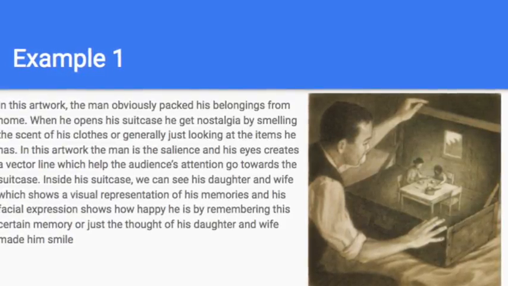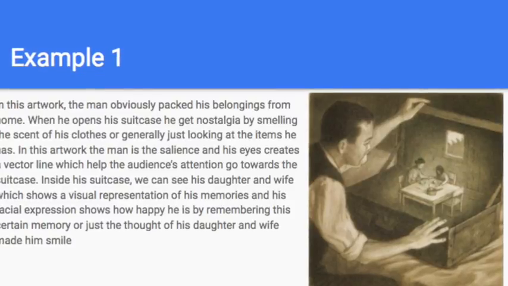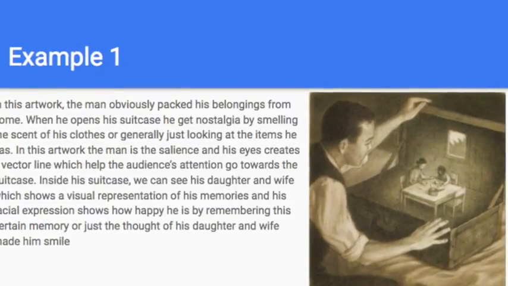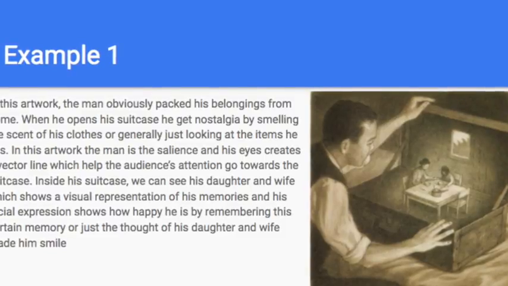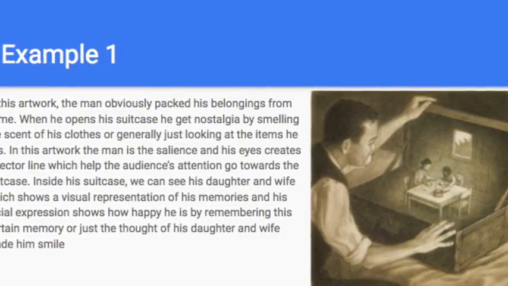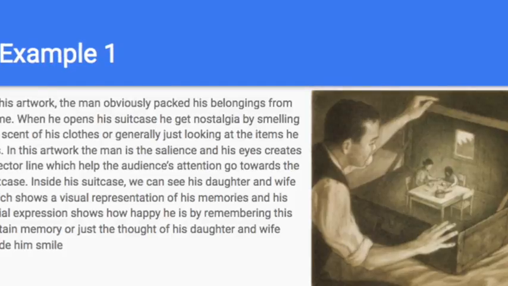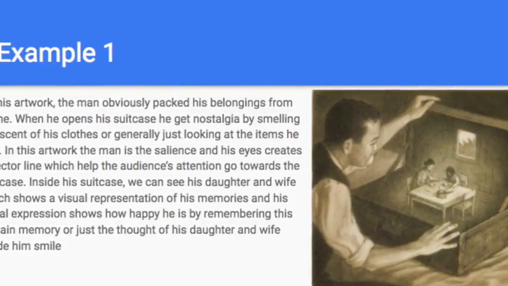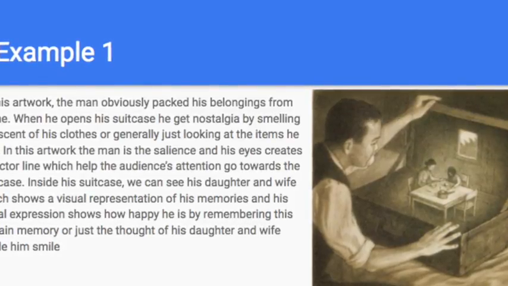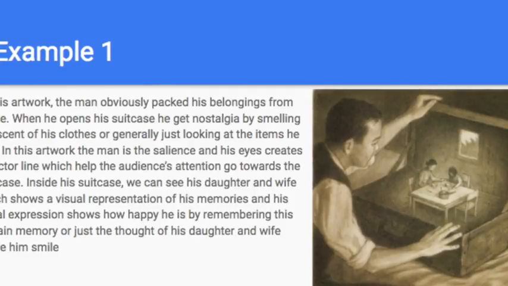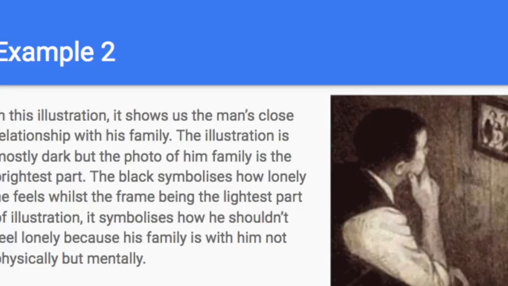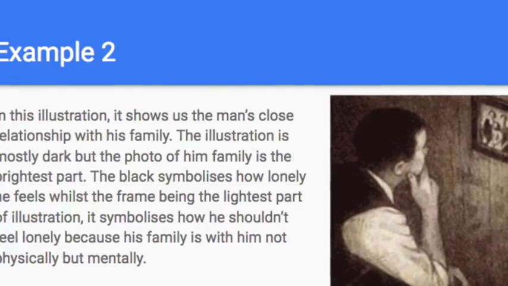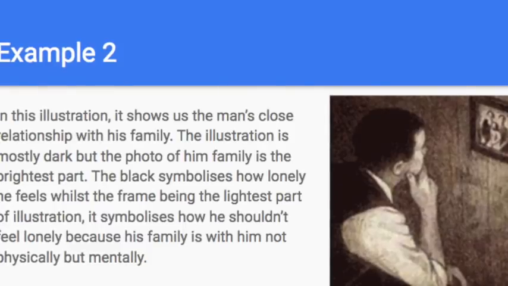In this artwork, the man is a salient image and his eyes create a vector line which helps direct the audience's attention towards the suitcase. Inside his suitcase, we can see his daughter and wife, which shows a visual representation of his memories, and his facial expression shows how happy he is remembering this memory, or just the thought of his daughter and wife made him smile.